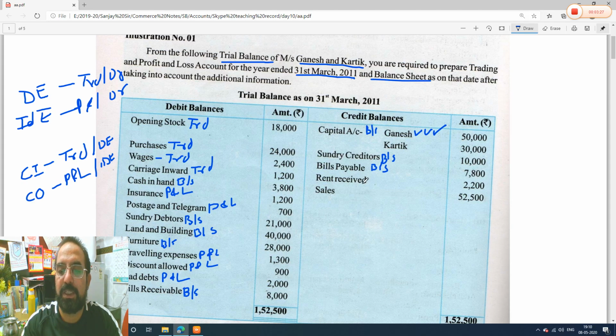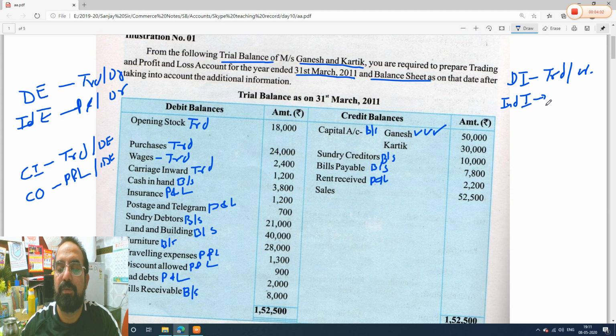Rent received, see guys, this is income, it will go to profit and loss account. We know like direct expenses, trading account, like that only. Direct incomes like sales, trading account, credit side. So credit side direct incomes and debit side direct expenses, like that only. Indirect expenses, profit and loss account, debit side, and like that only. Indirect incomes, you should know what are indirect incomes. Indirect incomes are those incomes which are not operational incomes, which are other incomes.